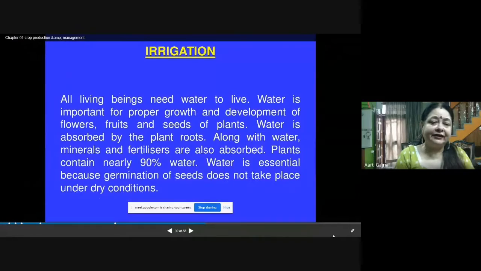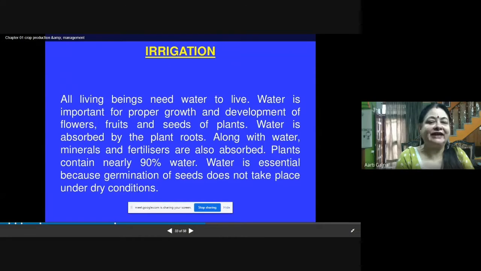Now, the next agricultural practice is irrigation. All living beings need water. We need water to live. So do the plants also. Plants also need water for their proper growth and development. So we need to supply water to the plants. Water is important for proper growth and development of flowers, fruits, and seeds of plants.